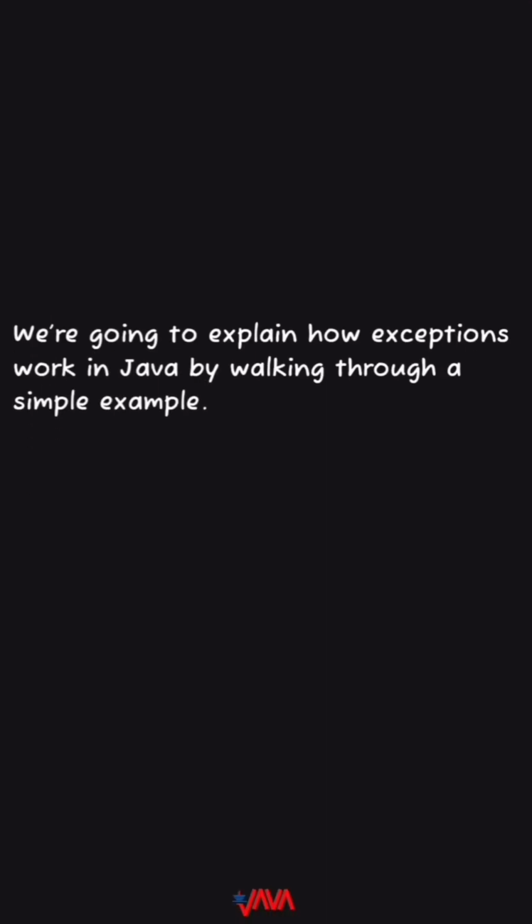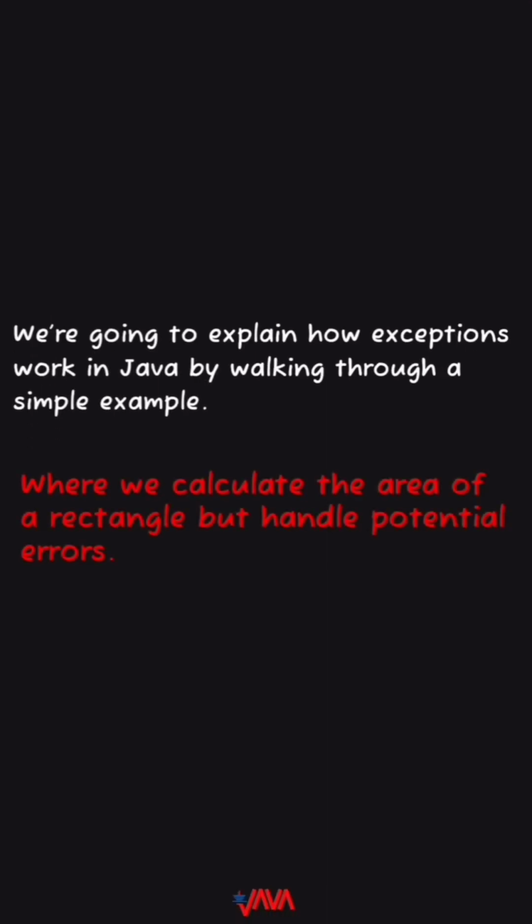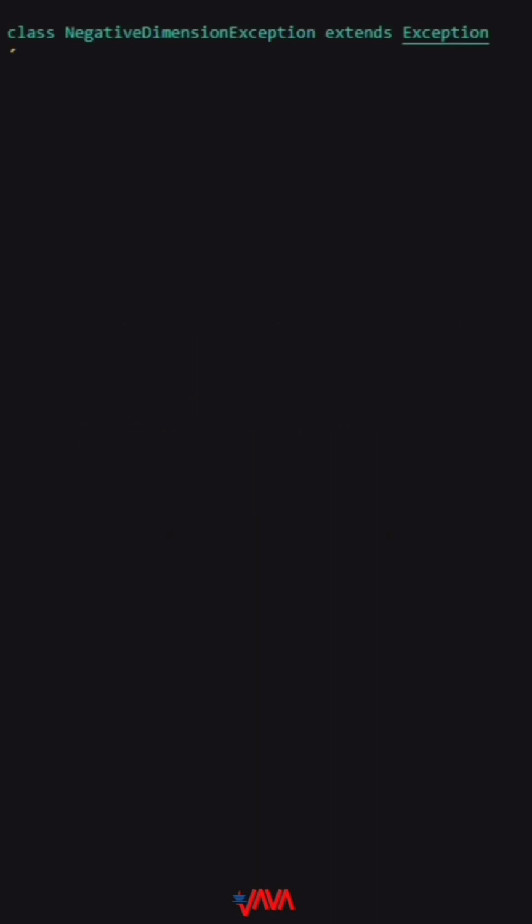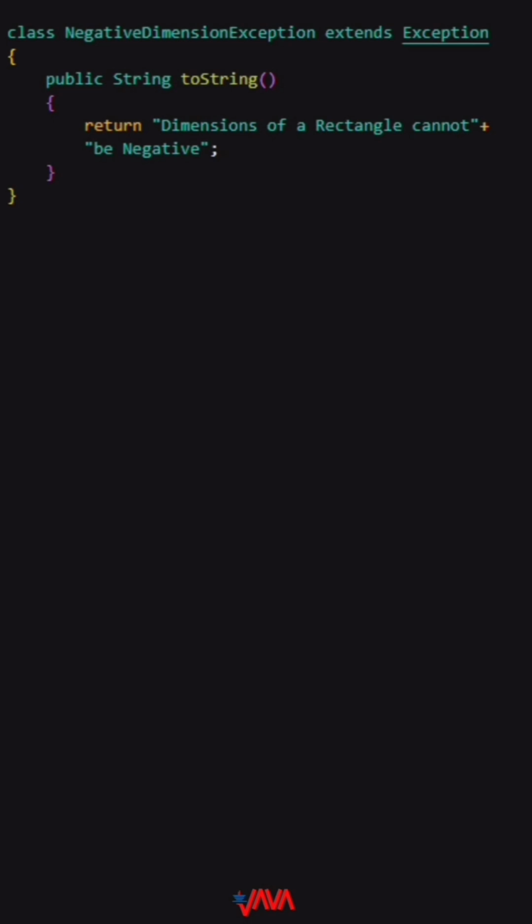We're going to explain how exceptions work in Java by walking through a simple example, where we calculate the area of a rectangle but handle potential errors. Let's jump right into the code. We've got a class NegativeDimensionException that extends the Exception class. This is a custom exception that will be thrown if we try to pass negative dimensions when calculating the area of a rectangle. This custom exception prints a specific error message when triggered.